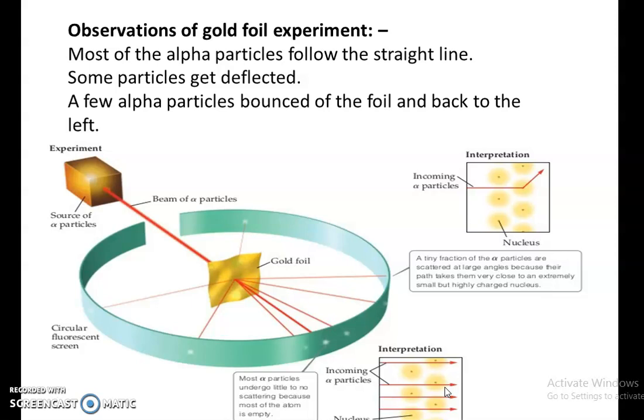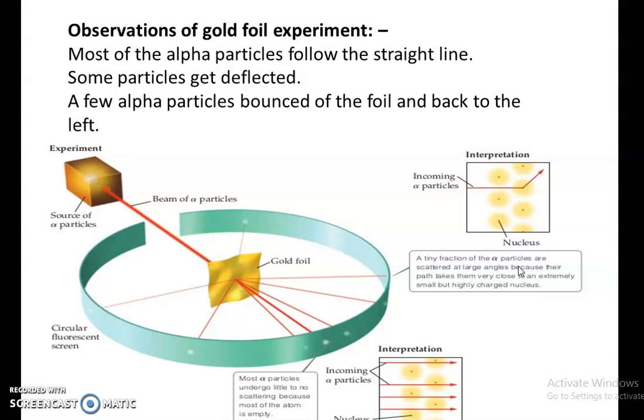Second, we saw some particles deflected. The interpretation is that a tiny fraction of alpha particles are scattered at large angles because their path takes them very close to the extremely small but highly charged nucleus. Some particles deflected because they pass near the nucleus, which is positively charged. The nucleus contains protons and neutrons, and protons are positively charged. Due to this positive charge, the alpha particles, which are also positively charged, get deflected.